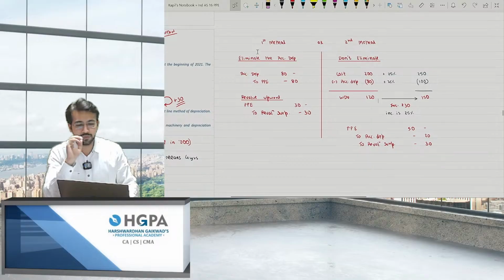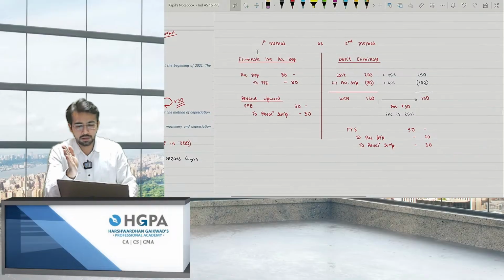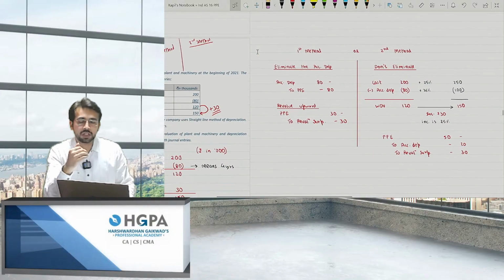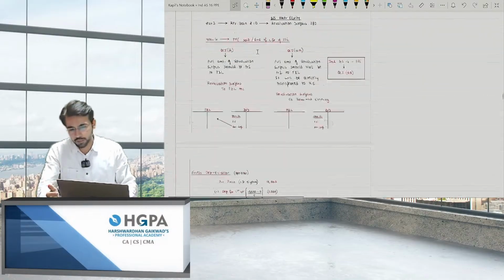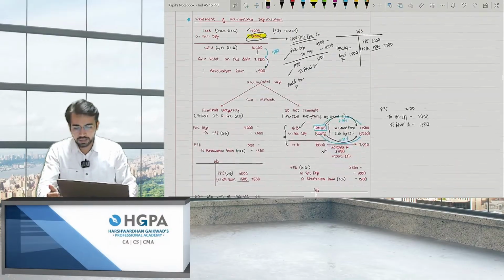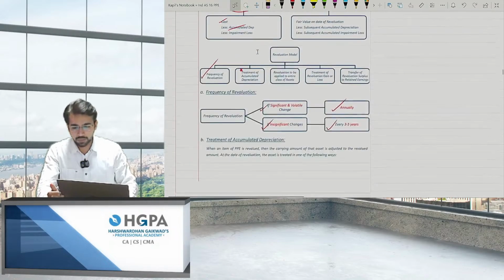So these are the two methods, first method and the second method, that is what to do of the accumulated depreciation in case of revaluation. Okay, I hope this point is clear now. Okay, moving ahead. This was the accumulated depreciation. Okay, coming to the third point.